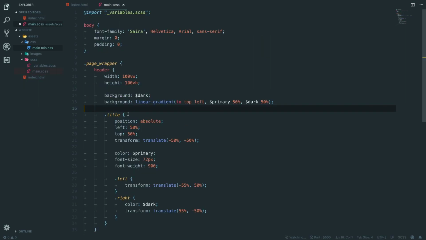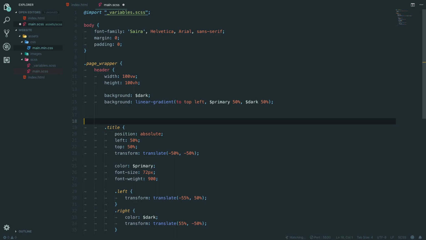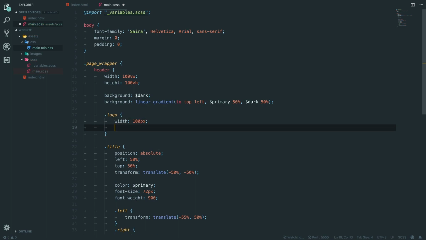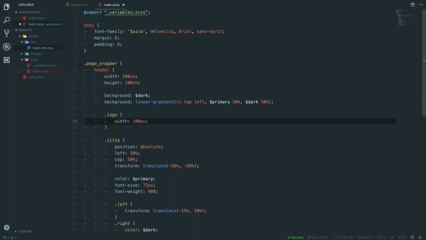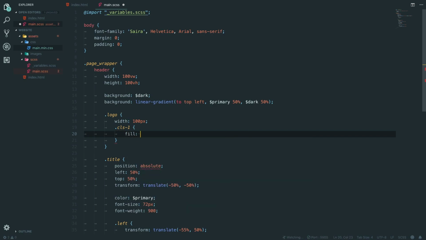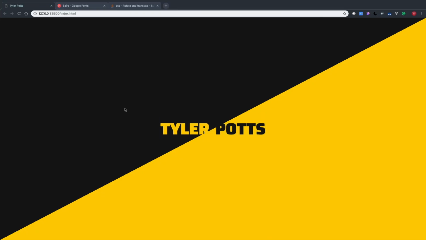So now we need to do the logo in the Sass. That's what I was going to do. Okay, we're going to do .logo, and what are we going to say? We don't need a position relative if it's kind of up there. We're going to say width of 100 pixels, and then we're going to say, how can I change the color of this? So inside this there is a .cls1 class, and we can say fill, and if we say primary and I save, is that going to change its color?